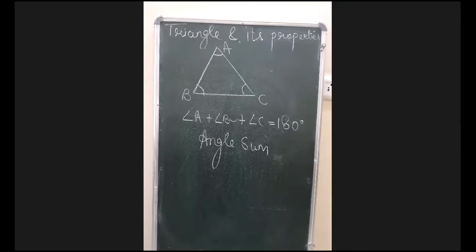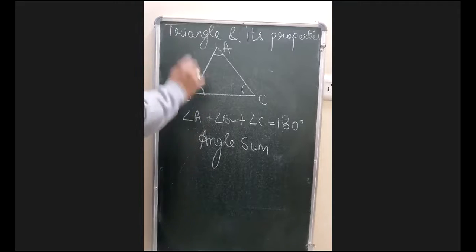Okay, now I'll give a pause. Remember, suppose a question comes about an isosceles triangle, because this is a common question which usually comes. Suppose there is an isosceles triangle, and in an isosceles triangle the two base angles are equal.